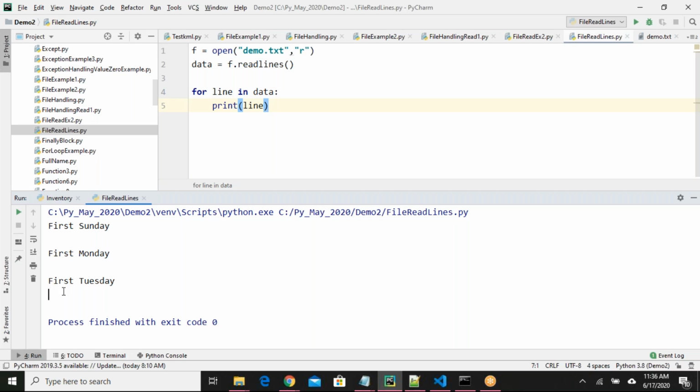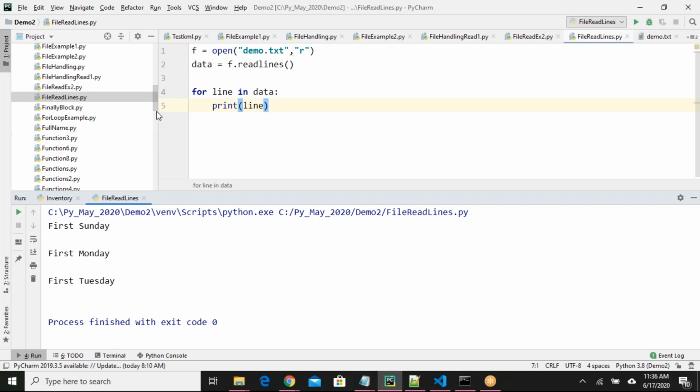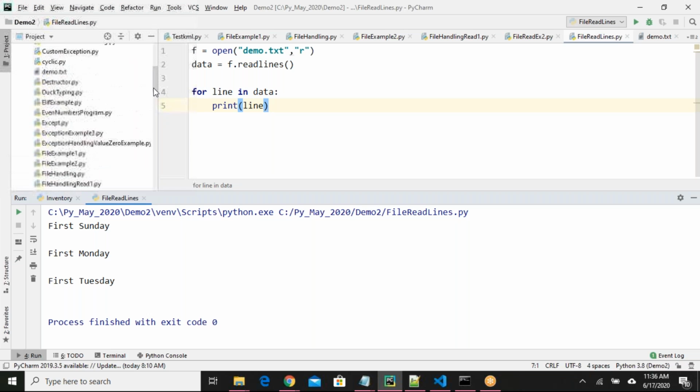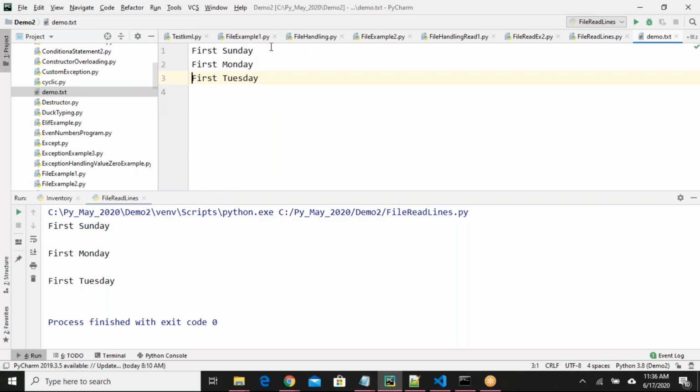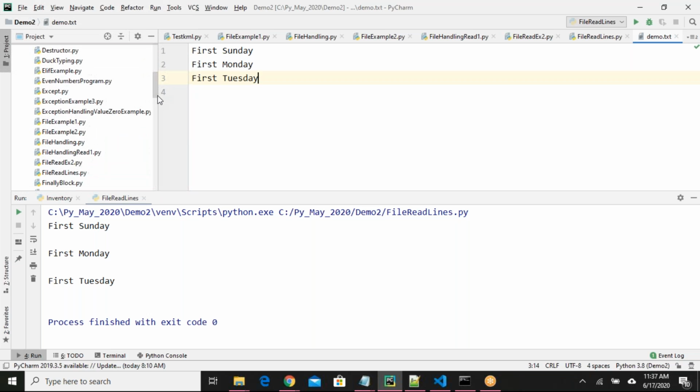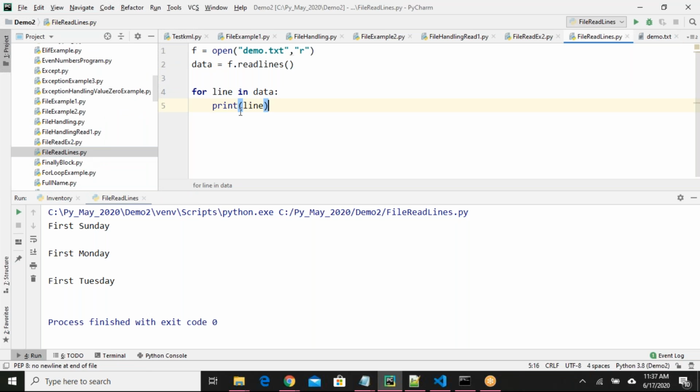Correct. So in our file demo.txt, 3 lines are there. After Sunday, one backslash n character will be there. For Monday, one backslash n character will be there. For Tuesday also, one backslash n will be there, that we all know. Next, on top of it, when I'm saying print, for print also one end character is there. So two backslash n characters are getting appended, and that is the reason why it is giving more space.